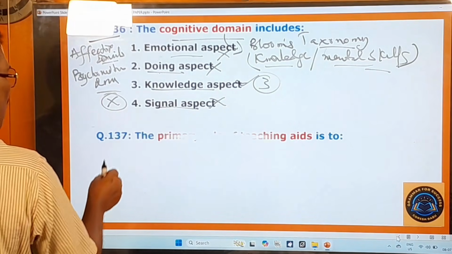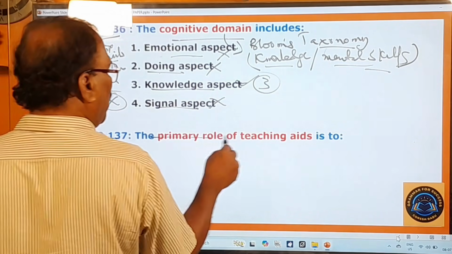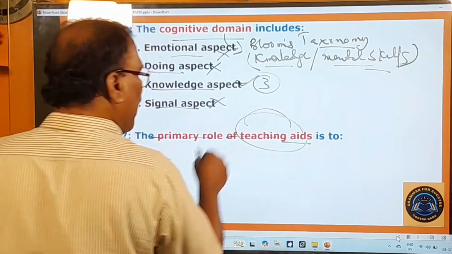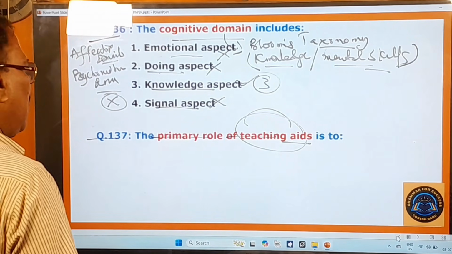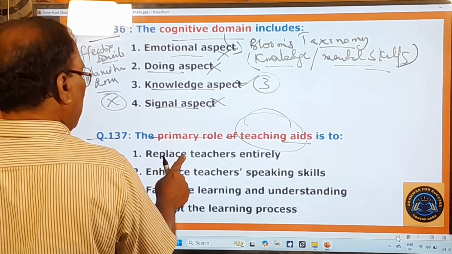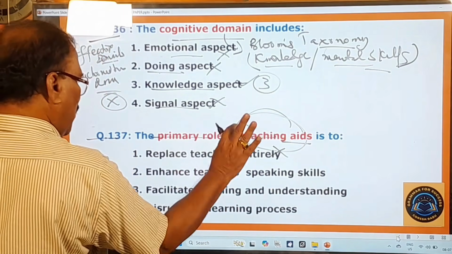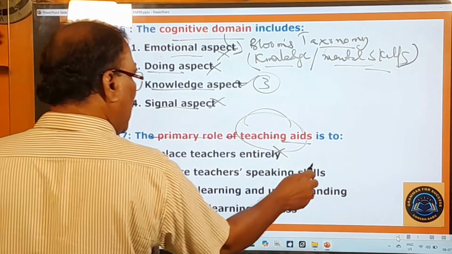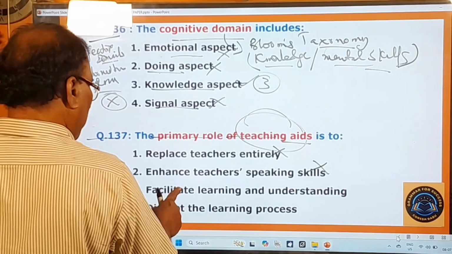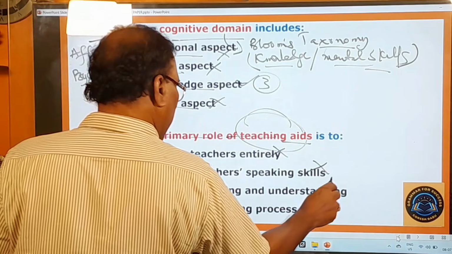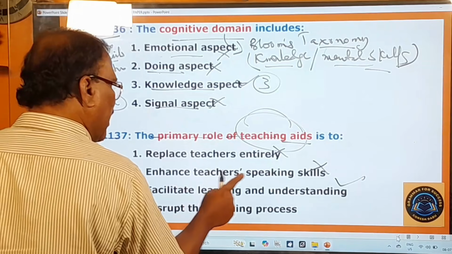And here you pay attention. 137th question. The primary role of teaching aids is. What is the primary role of teaching aids? Replace teachers entirely? No. Teaching aids don't replace teachers. Enhance teachers' speaking skills? No. Facilitate learning and understanding? Yes, they facilitate learning and understanding.